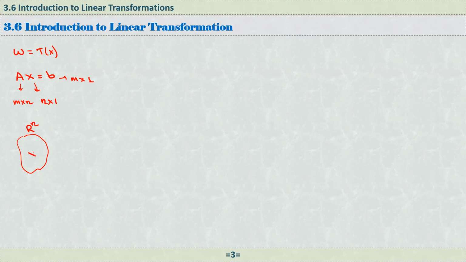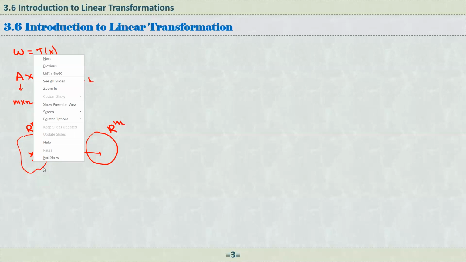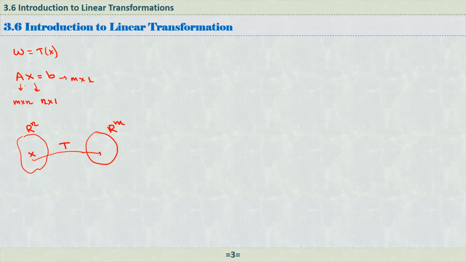That is our X, right? And by applying this kind of transformation, our matrix takes this vector from n-dimensional space to another space, m-dimensional space.